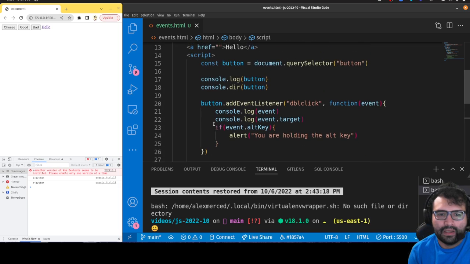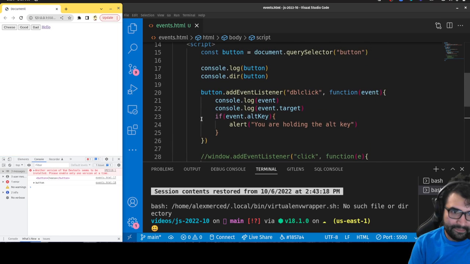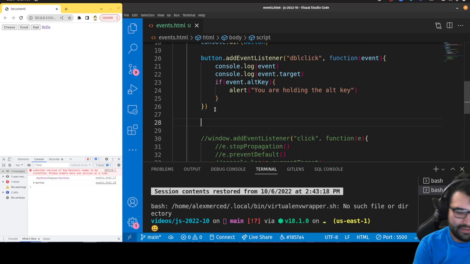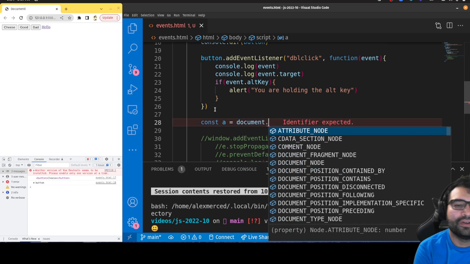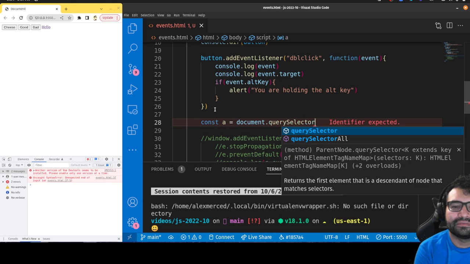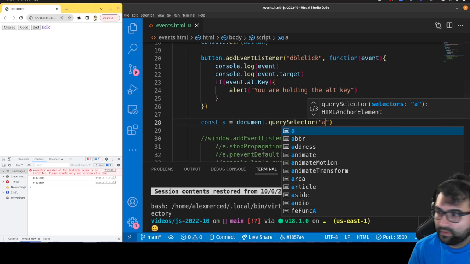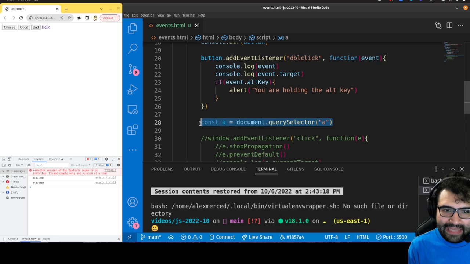Okay, cool. But if I click on hello, if you take a look up here, it looks like it's trying to take me to another page. So see, the page refreshes. I don't want that to happen. So what I can do is go grab that A element. So I can be like const A equals document.querySelector and grab that A element. Okay, so we have the A element in here.